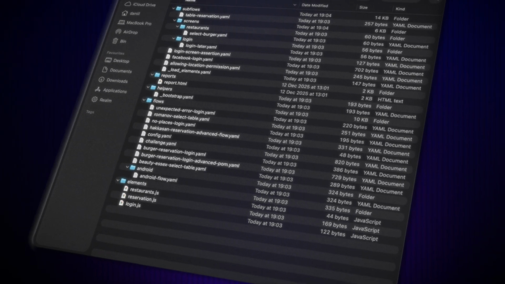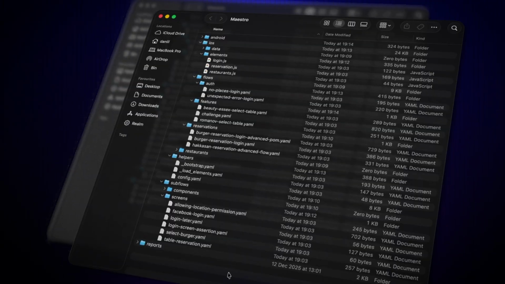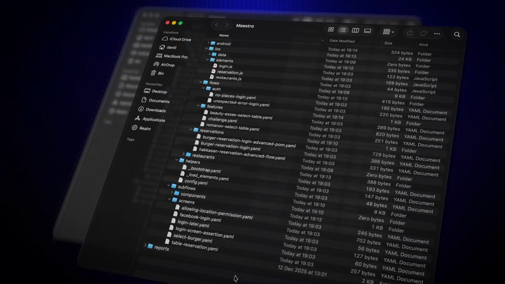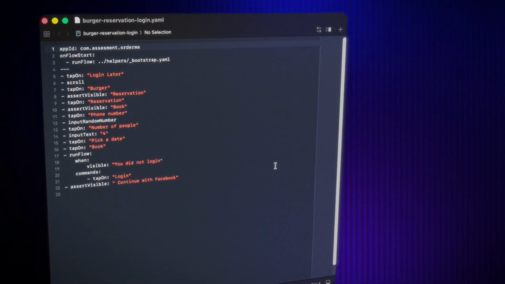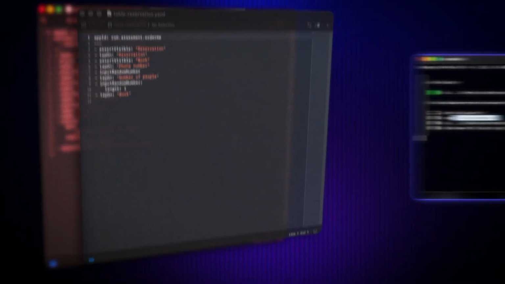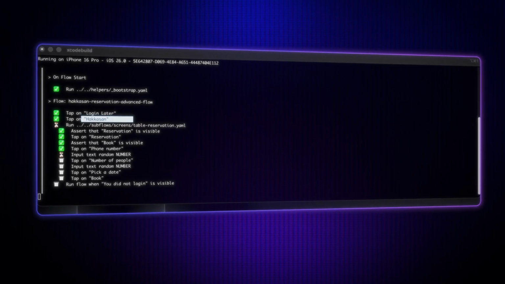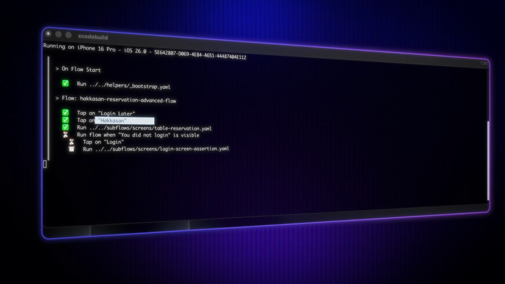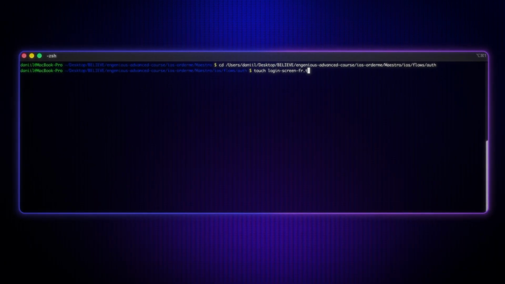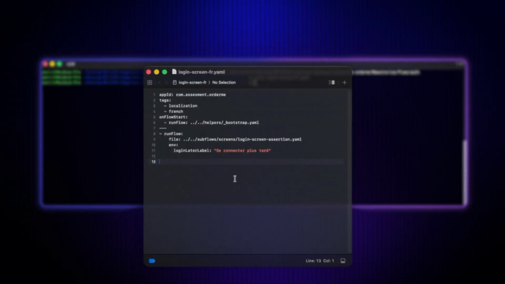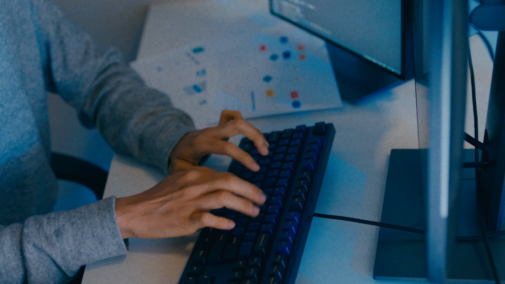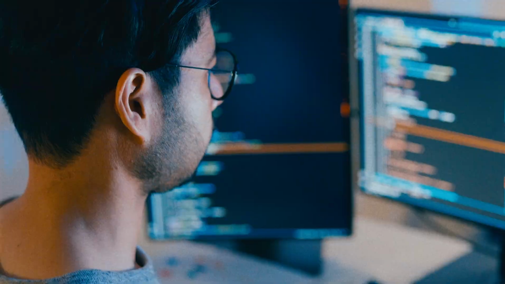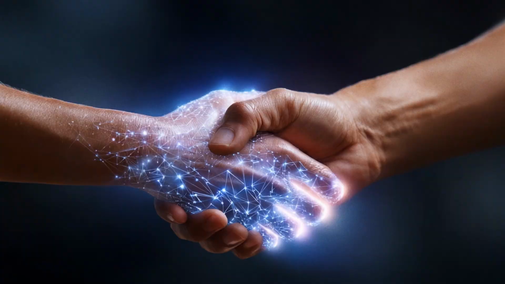You'll learn how to turn a pile of YAML files into a structured, scalable system. Instead of repeating steps, you build reusable flows. Instead of hard-coding values, you design flexible, data-driven tests. And instead of breaking across languages, your tests adapt automatically. This is not about writing tests. This is about building a system that survives change.